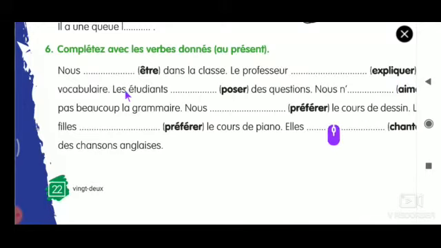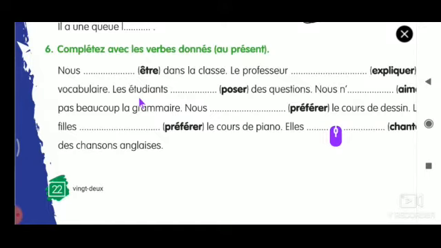The following sentence: Les étudiants dash poser des questions. Here the verb is poser and it is a regular ER verb. Step 1 is what? Take out the ER. What is left is POS. Just put the radical here, POS. Now check the subject, les étudiants. Is it third person singular or plural?